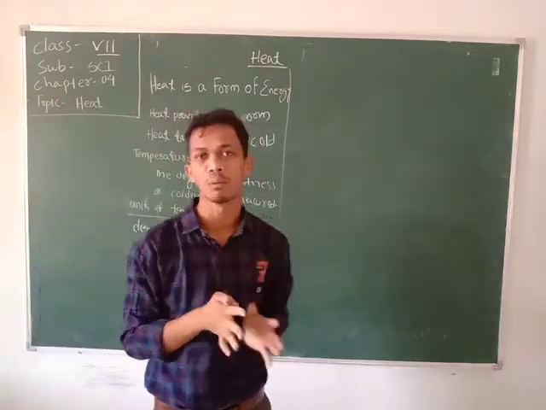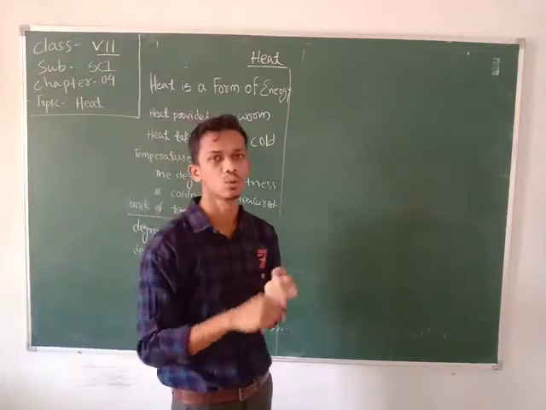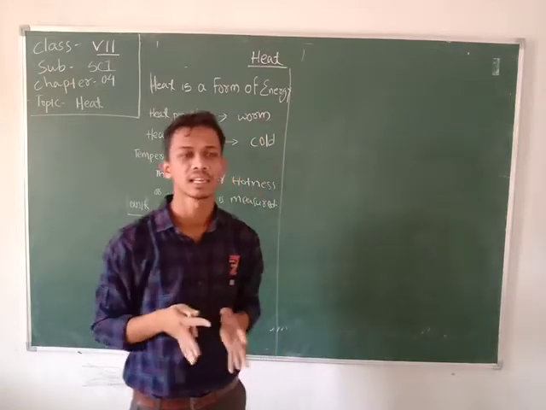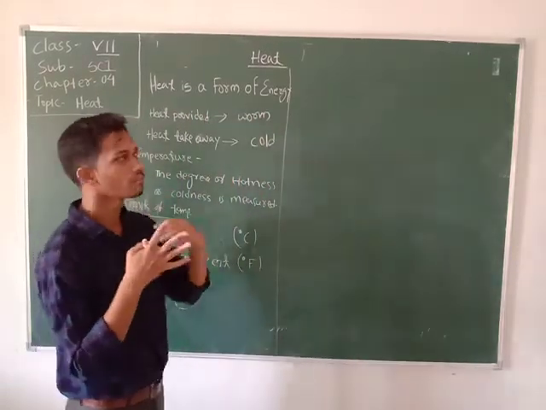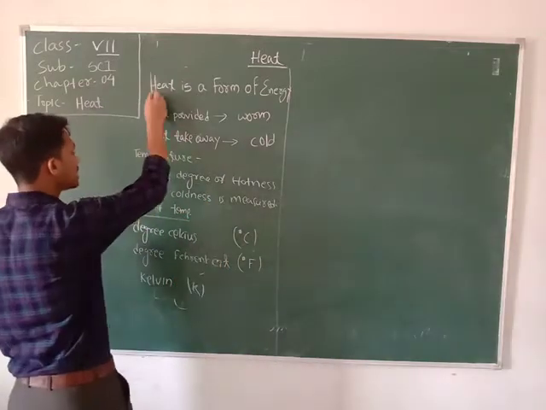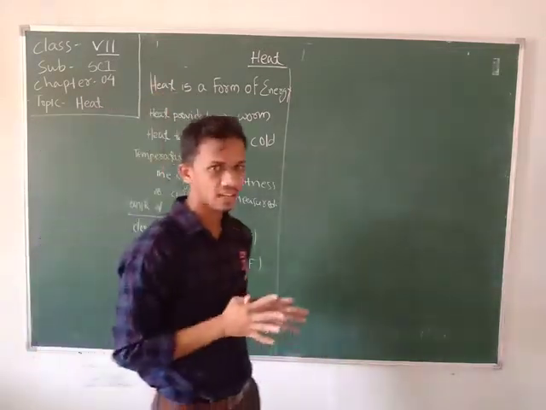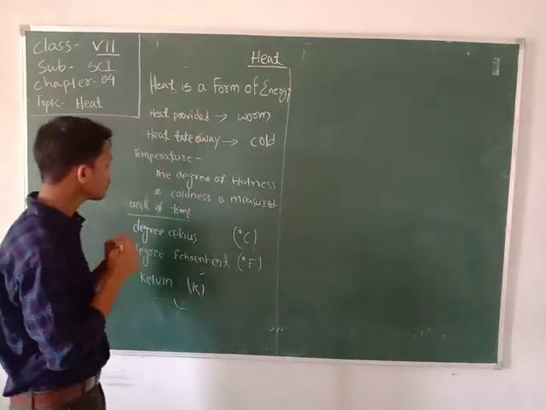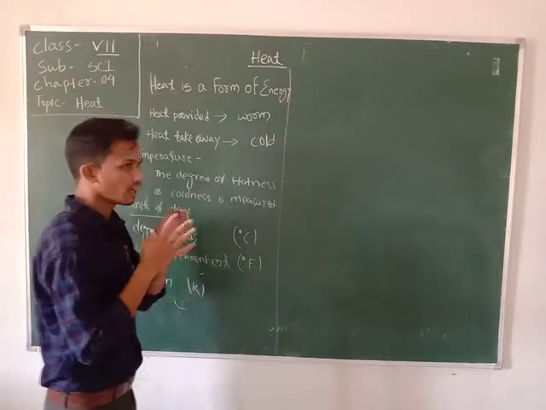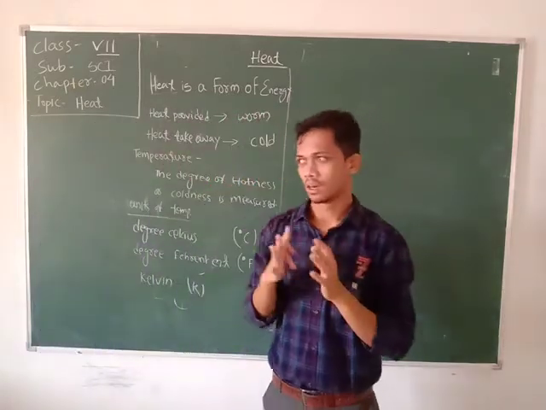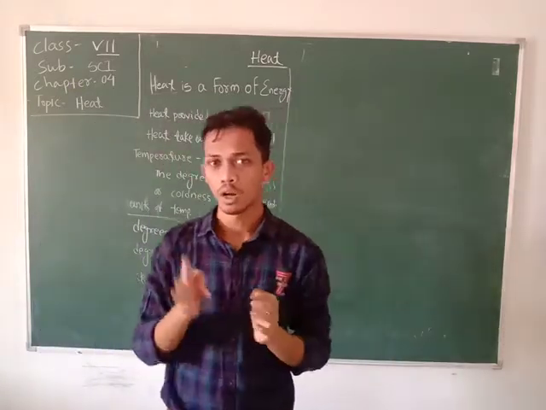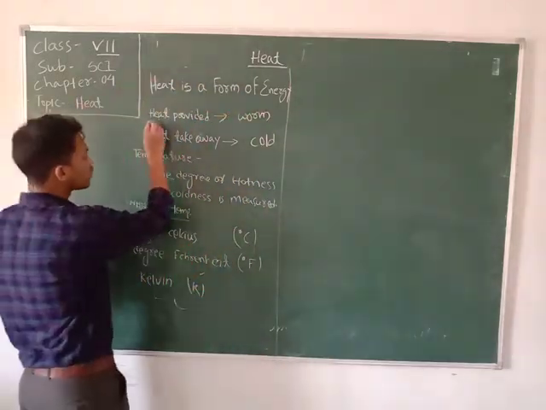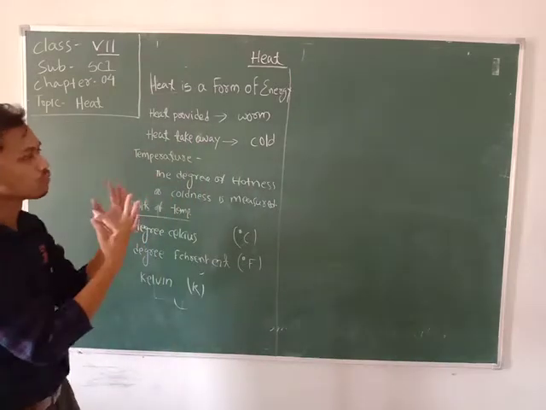Students, there are various forms of energy: wind energy, solar energy, hydroelectric energy, electric energy, magnetic energy. There are lots of energies out of that. Heat is also one type of energy that gives us the sensation of warmth. Also, it is a property that decides the difference between hotness and coldness. Whenever we provide heat to a body, it becomes warm.